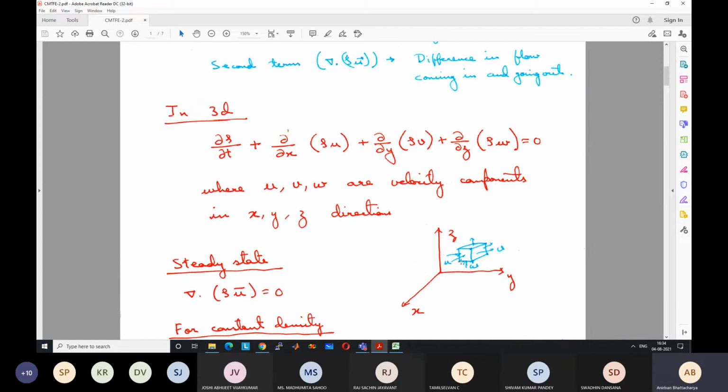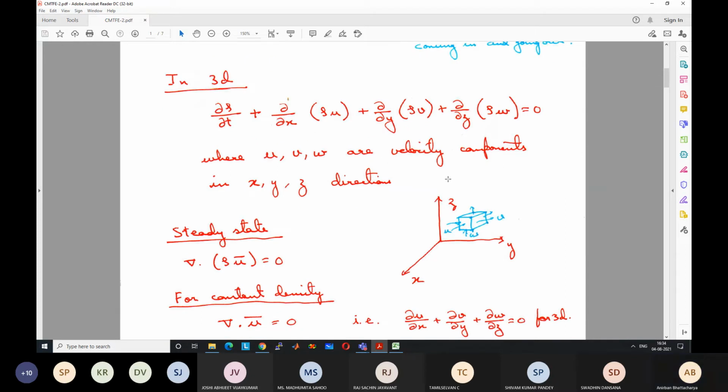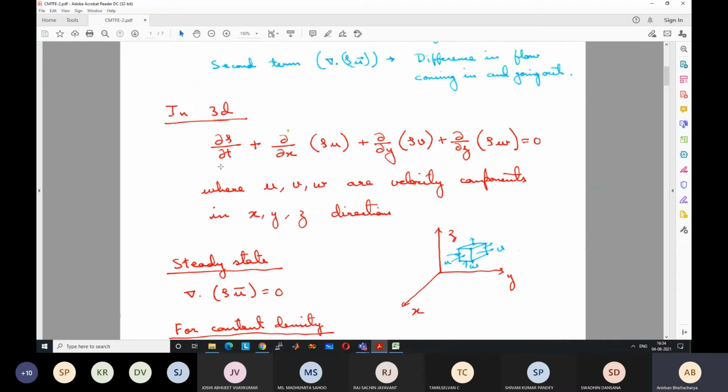So it is here showing in the minus x direction, but as per the equation, it is supposed to be in the x direction. And w is along the z direction. So for this domain, we can say that the equation is valid. Similarly, for any other domain, we can say that this equation is valid. Mass is conserved. Now you can see that there is a term which has time in it, and there are terms which have space in them.